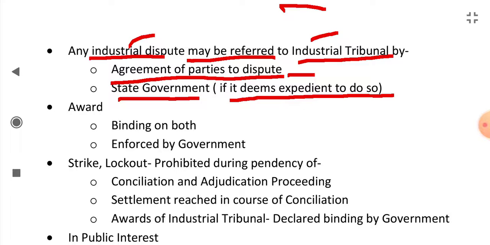Otherwise, if the state government thinks that it is expedient, necessary, or best in that situation, then also the dispute can be referred to the industrial tribunal.